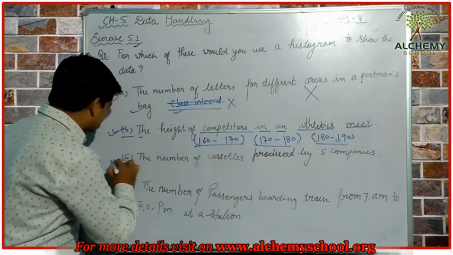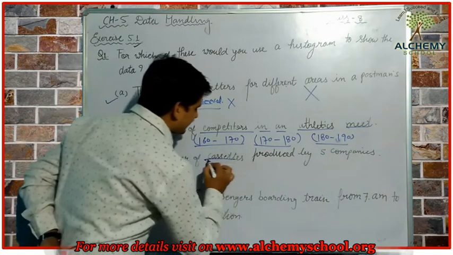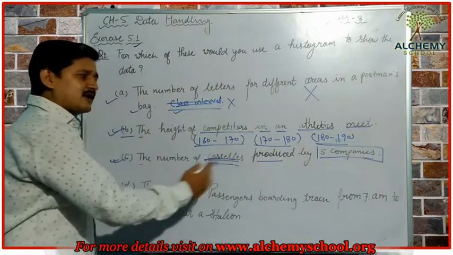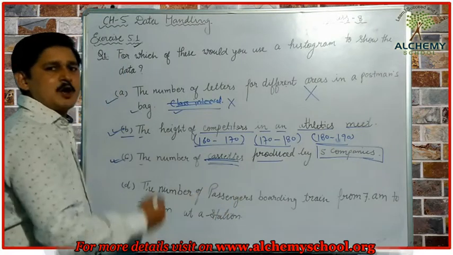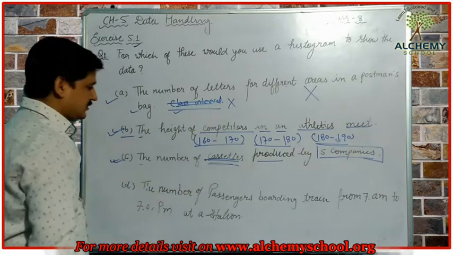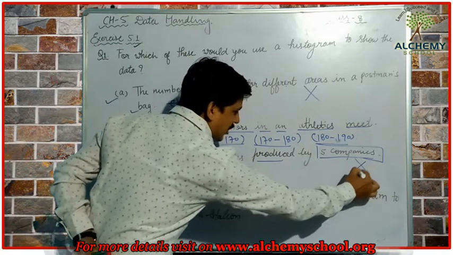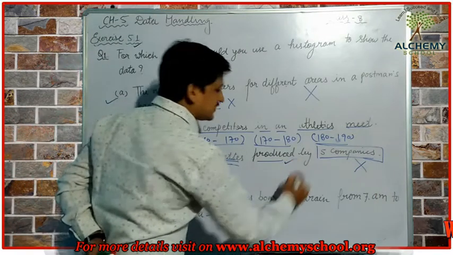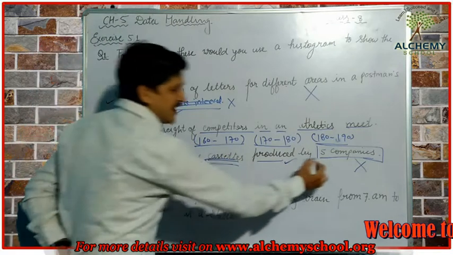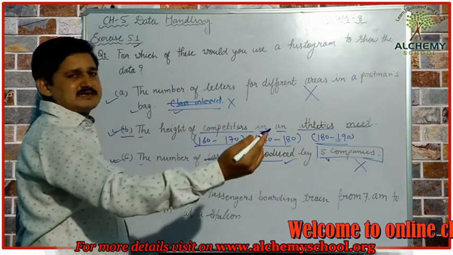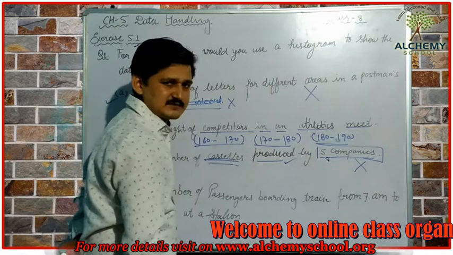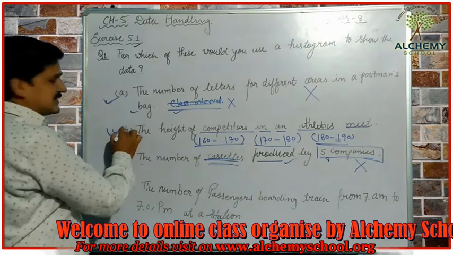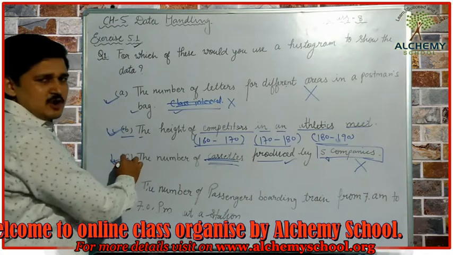When we talk about the third one, the number of cassettes produced by 5 companies. Okay, here also there is no continuation form of data, there is no series, and we don't have class intervals. So this data also cannot be represented with the help of a histogram. So how can we represent it? We can represent it with the help of a bar graph. Five different bars will be drawn for these 5 companies. So for the first question we cannot make the histogram, for the second question we can, for the third question we cannot.